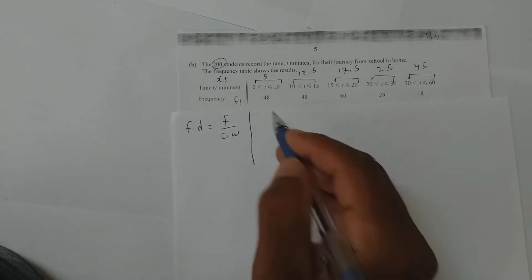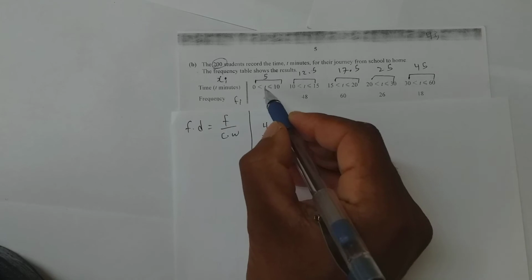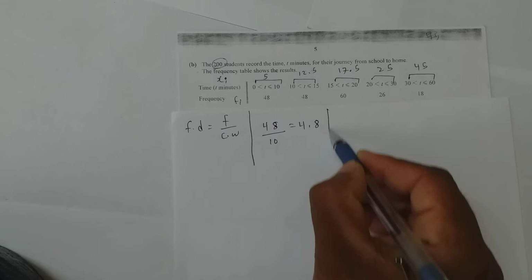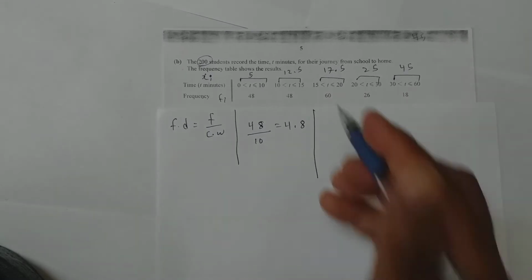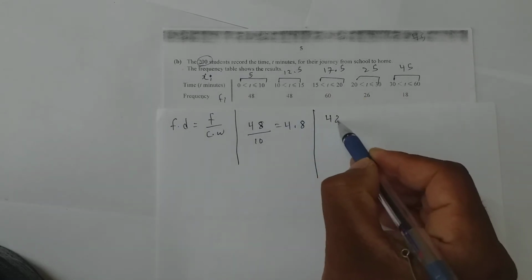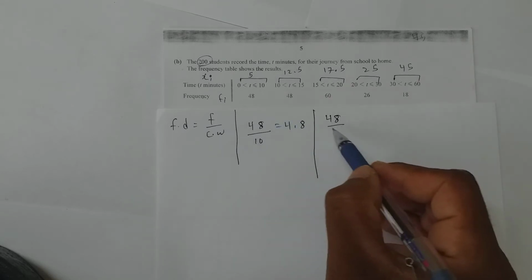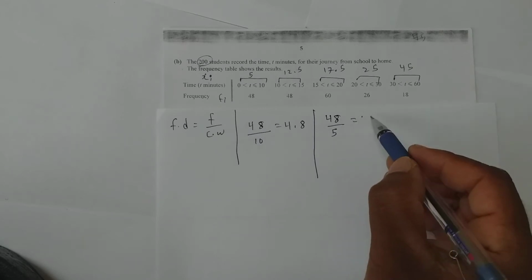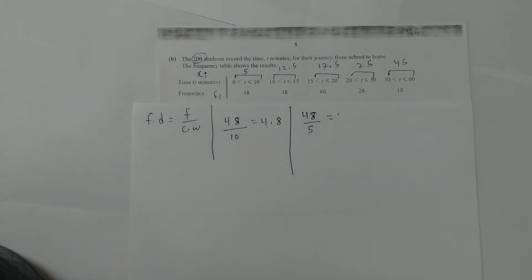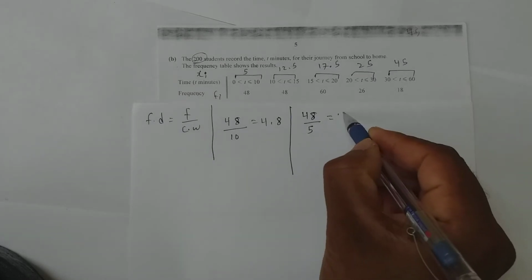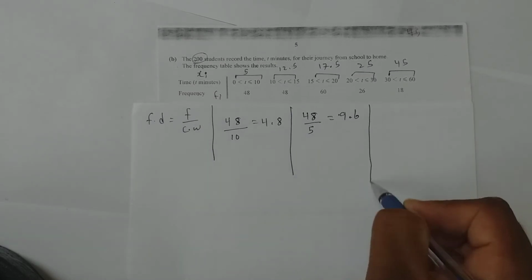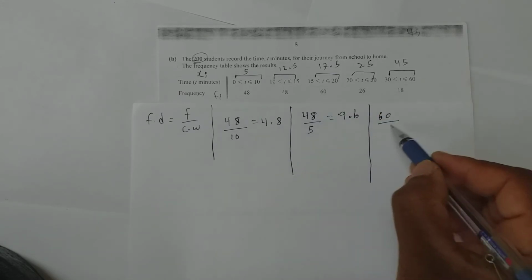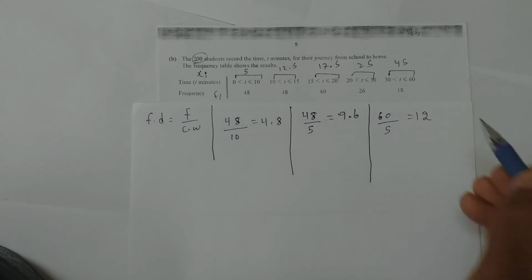So for the first one, frequency is 48. Class width is 10 minus 0, 10. So which is 4.8. Now for the second one, 10 to 15. Frequency is 48 by 15 minus 10 is 5. So 48 by 5 will give me 9.6. Now the next one. It is 60 by 20 minus 15 is 5. So which will give me 12.